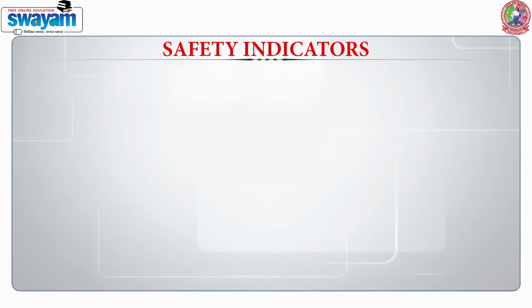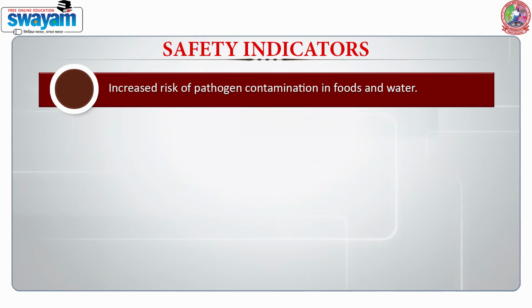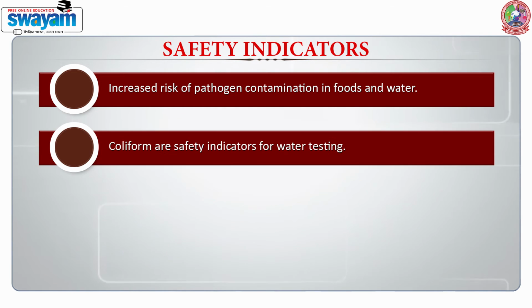When we talk about the types of indicators, the next type is the safety indicators, and these indicators are very commonly used in the food industry. These indicators denote increased risk of pathogen contamination in foods and water. So when we talk about these indicators, the most important group here is the coliforms, which indicate the water quality.